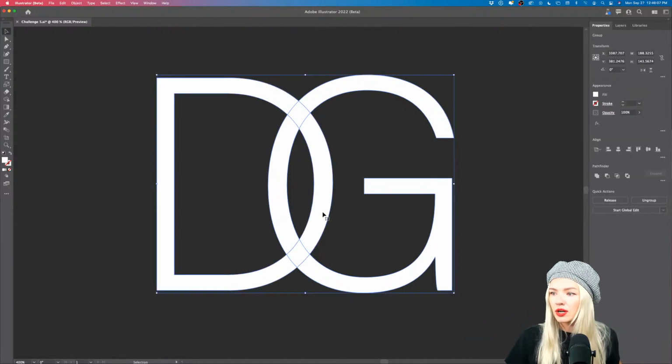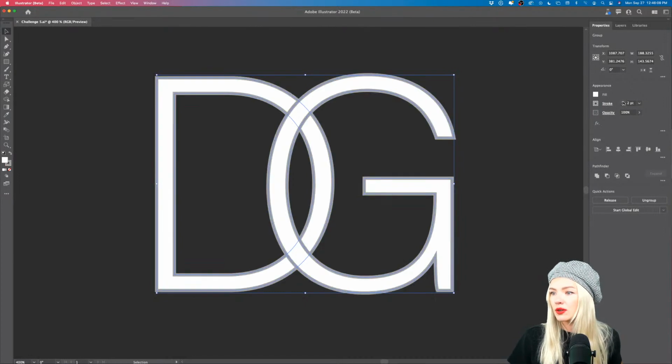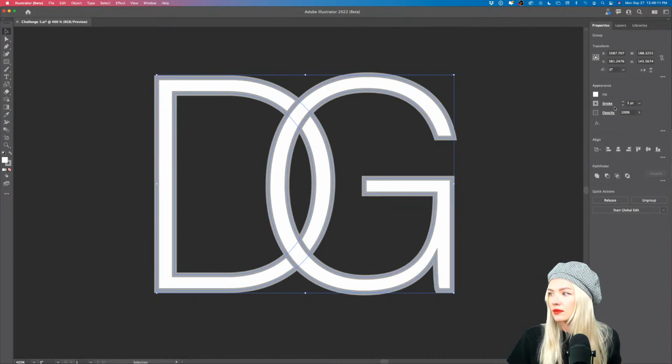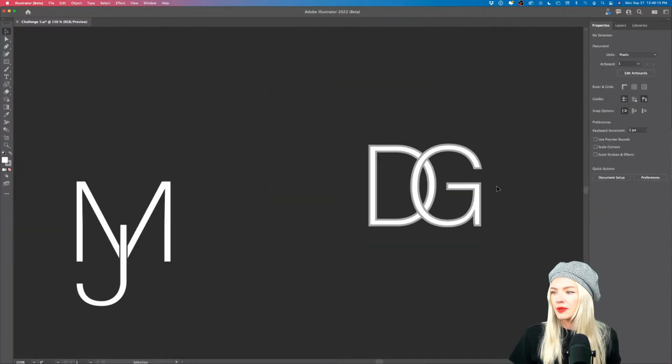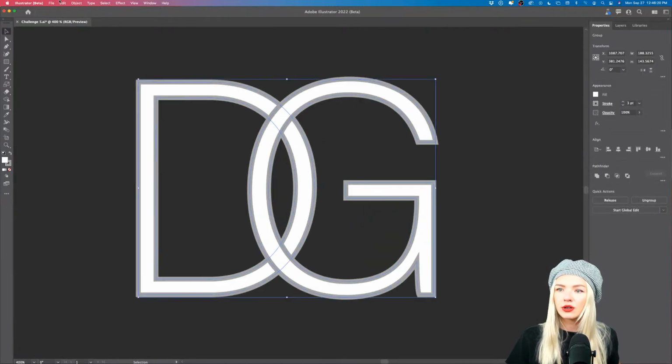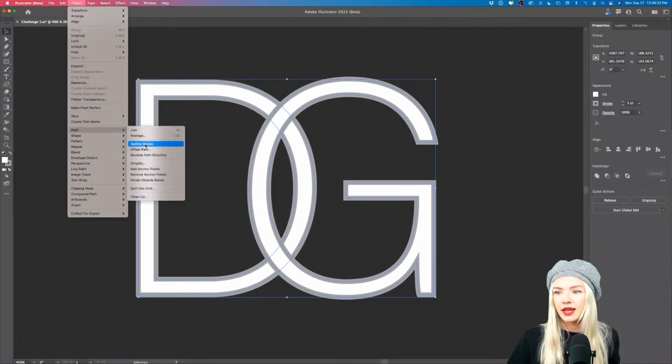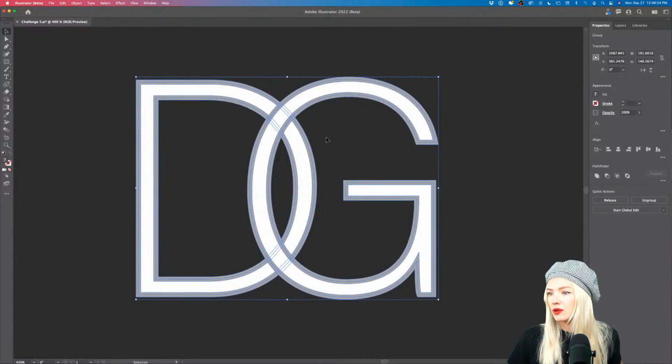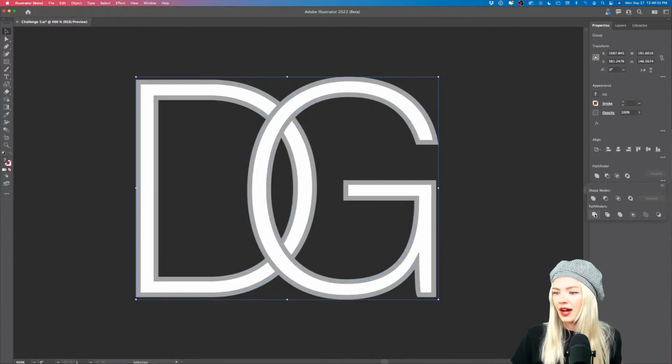And how that works is, again, we're adding the stroke, right? Just like that. I think 2 points or maybe 3 points, just so we can see it better. You can also zoom out and see what will work better for you. Now we're going to go into Object, Path, and Outline Stroke. And we are going to, again, remove the stroke after using the Pathfinder. So we're going to divide.